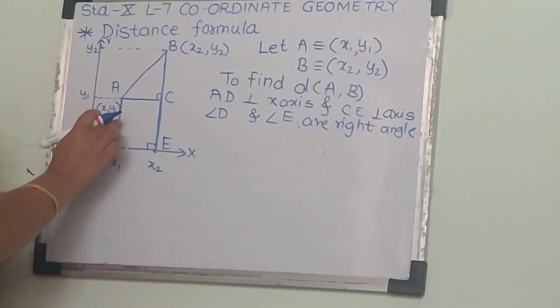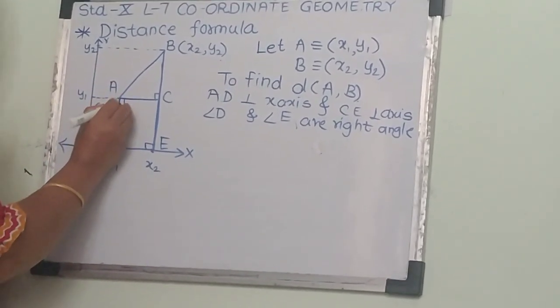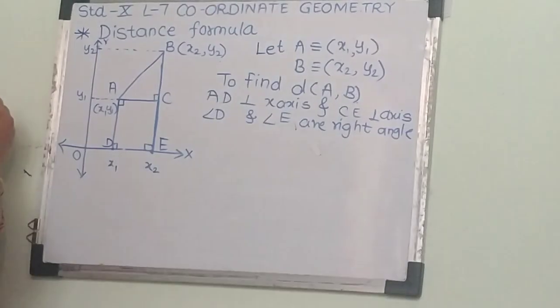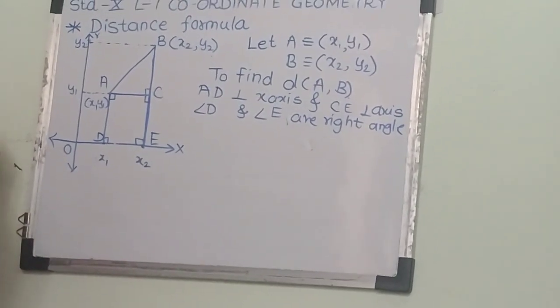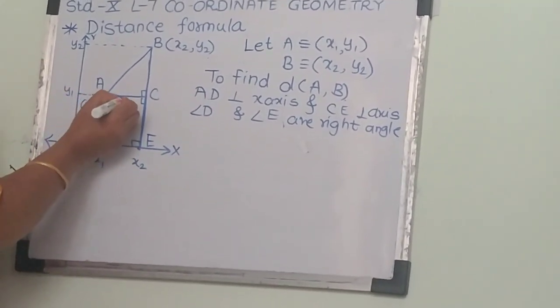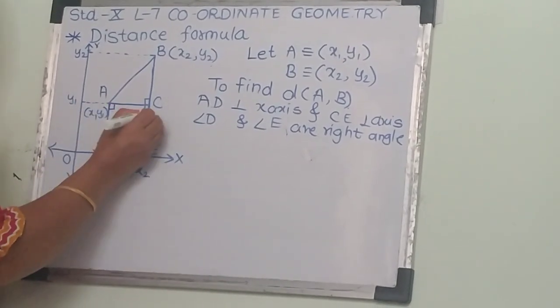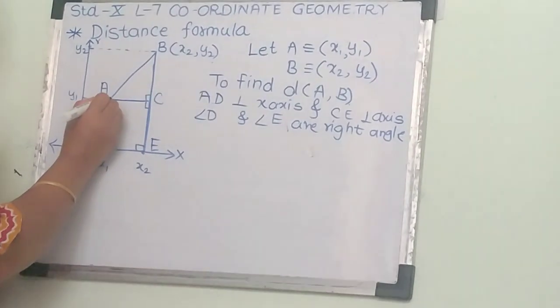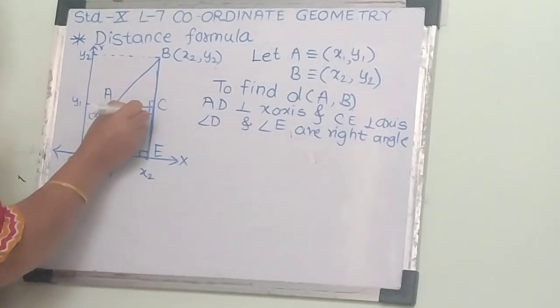Now AD is the perpendicular, so here also it makes a right angle. Get it? So here angle ACE and angle ACB form a linear pair.